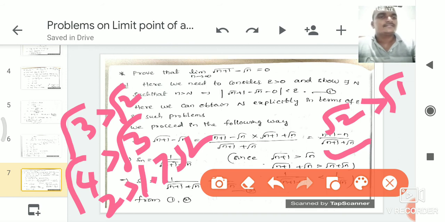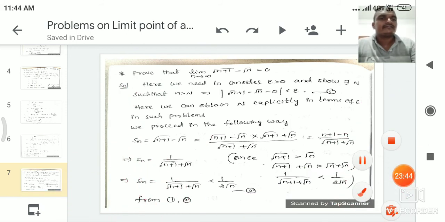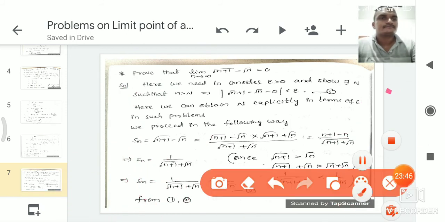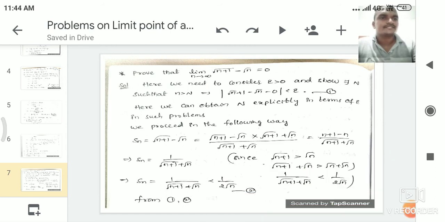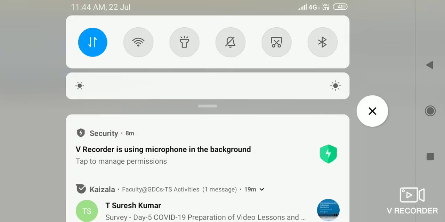So this condition is true for every n belongs to N.